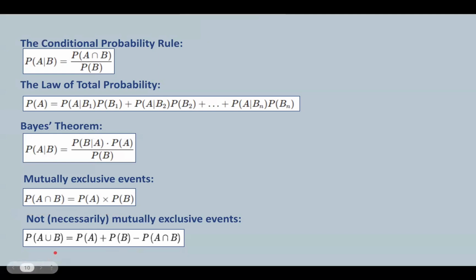And now let's consider the example where event A is Zluto is a fruit and event B is Zluto is green. These events are not mutually exclusive because Zluto can be both fruit and green. In this case, the general addition rule applies, where P of A intersection B is the probability that Zluto is both a fruit and green.